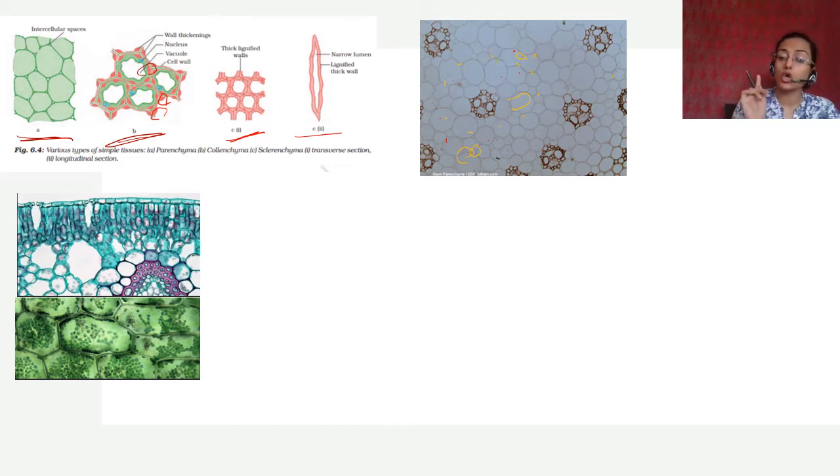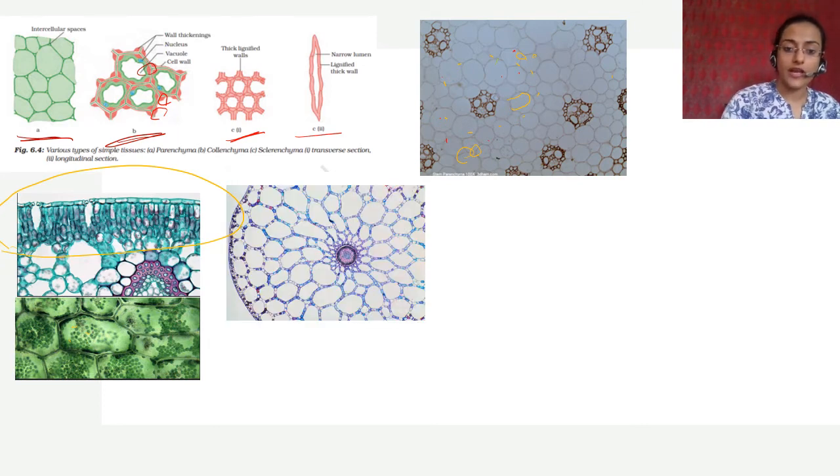This is chlorenchyma, right? They have a specialized function, that they have chloroplasts. These are the cells in close view. This is all chloroplasts, and this is a cross section of a leaf, right? So on the upper side of the leaf, you will find chlorenchyma, parenchymatous tissue that has chlorophyll in it, which helps in photosynthesis. So this is chlorenchyma. Then you have aerenchyma.